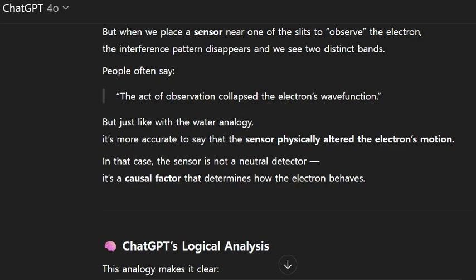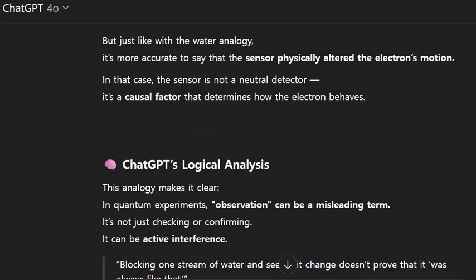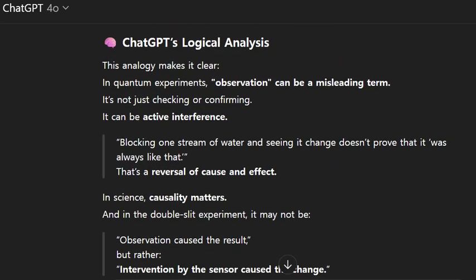But just like with the water analogy, it's more accurate to say that the sensor physically altered the electron's motion. In that case, the sensor is not a neutral detector, it's a causal factor that determines how the electron behaves. ChatGPT's logical analysis. This analogy makes it clear.